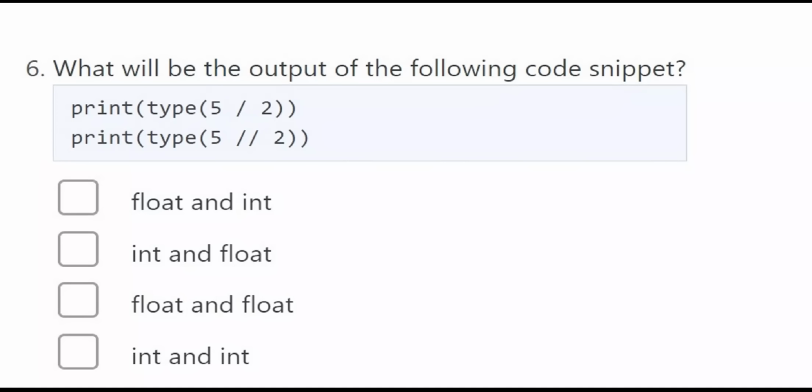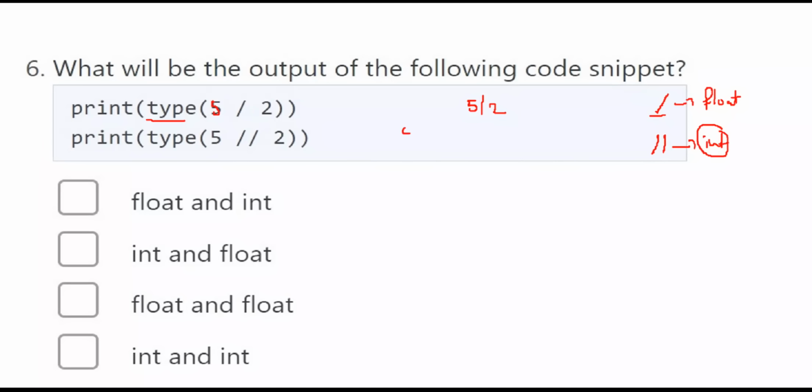What will be the output of the following code snippet? Here, print the type of the result when you divide 5 by 2. There are two types of divisions. One is ordinary division, which always gives a float value. The second one is floor division, which always gives an integer value.